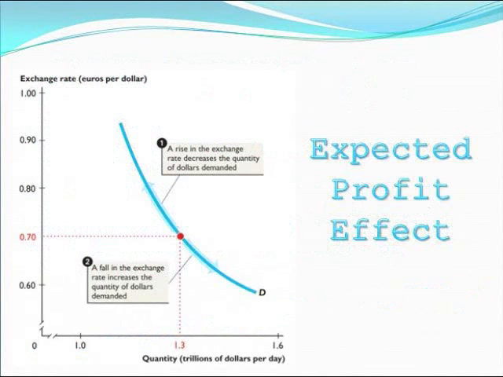To get a better understanding of the expected profit effect, let's look at another scenario. Suppose that you think the dollar will be worth 0.8 euros by the end of the month. If a dollar costs 0.75 euros today, you buy dollars. But a person who thinks that the dollar will be worth 0.75 euros at the end of the month does not buy dollars. Now suppose the exchange rate falls to 0.65 euros per dollar. More people think that they can profit from buying dollars, so the quantity of dollars demanded today increases. Here's a graph that shows the demand curve for US dollars in the foreign exchange market.